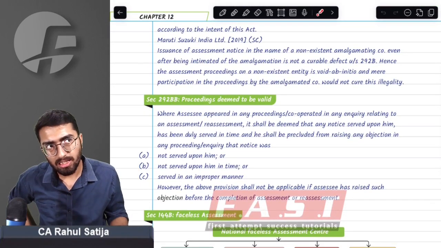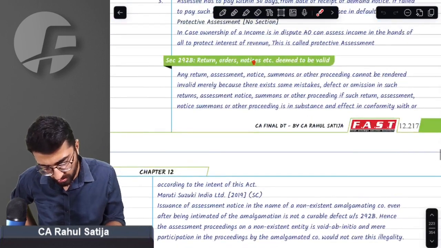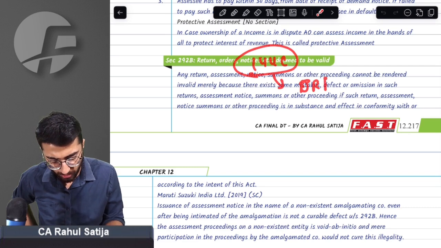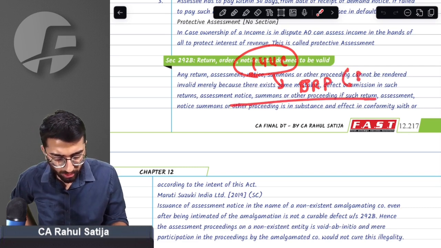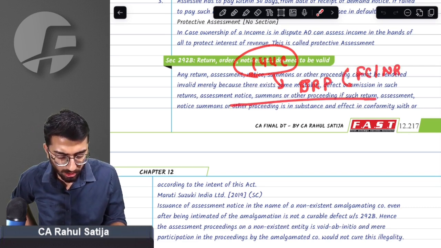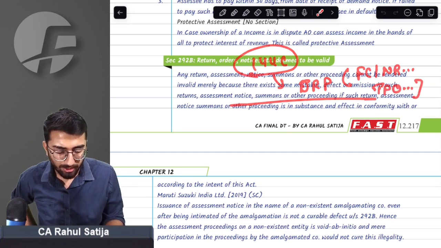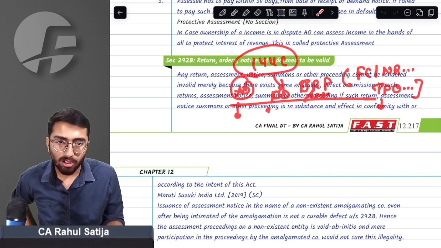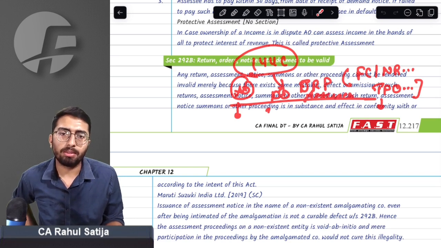One thing that has also changed is, do you remember section 144C? 144C talks about DRP, Dispute Resolution Panel. In case an order is passed for a foreign company or non-resident, or order is passed on account of reference to transfer pricing officer, then assessing officer is bound to serve a draft order to assessee.